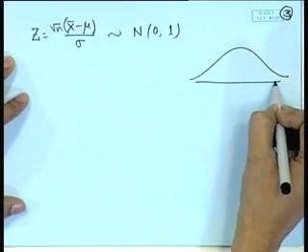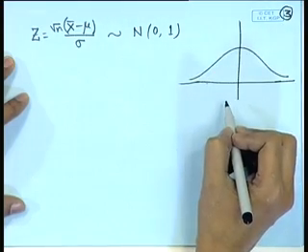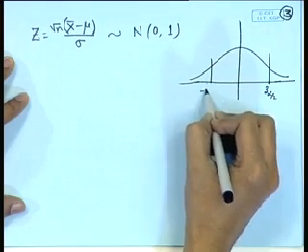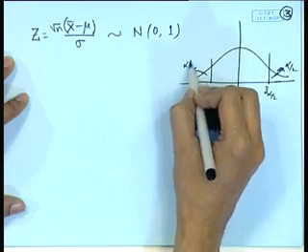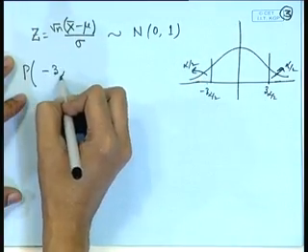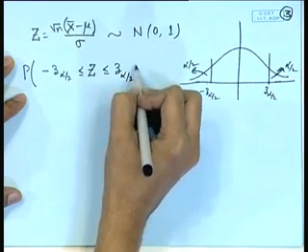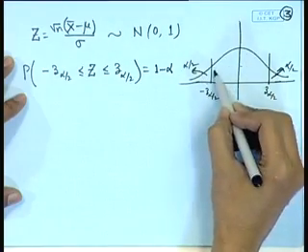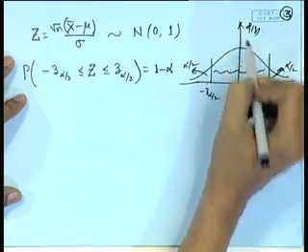Now if we make use of the normal distribution's probability points, if this is the PDF of a standard normal distribution, then let us consider the points z alpha by 2 and minus z alpha by 2, so that this probability is alpha by 2 and this probability is alpha by 2. Then I can write the statement: probability of minus z alpha by 2 less than or equal to z less than or equal to plus z alpha by 2 is equal to 1 minus alpha. That is, the probability of this random variable lying in this range is 1 minus alpha. We are showing phi z here, this is z.